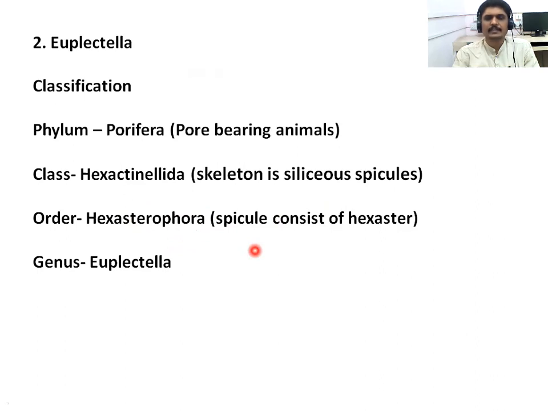It means the hexaster. We have to discuss this in the theory lecture. There are various types of spicules: monoaxon, triaxon, polyaxon, hexaster. In the same way, Euplectella consists of spicules. It is a hexaster, and the genus is Euplectella.